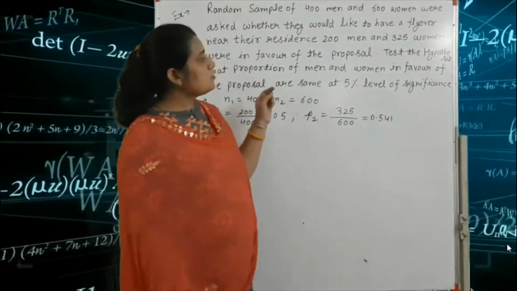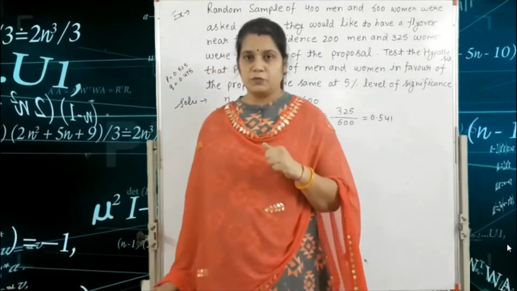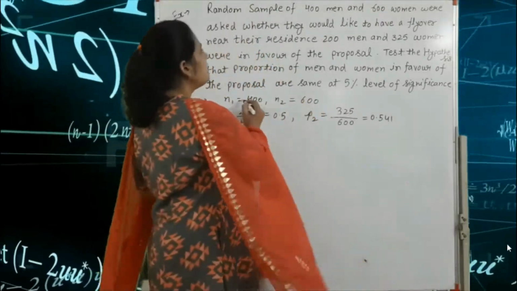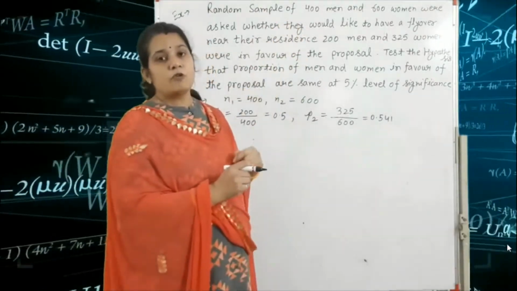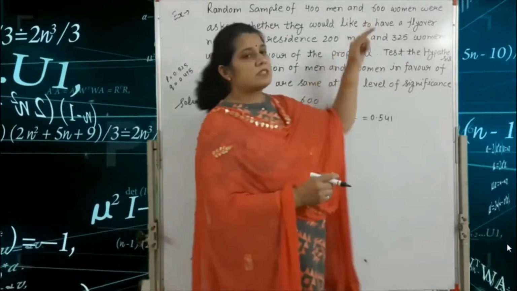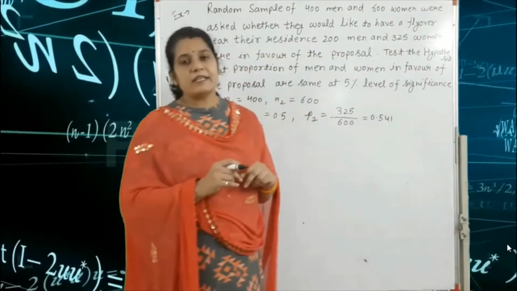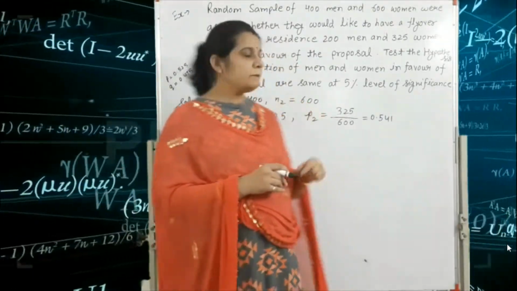First of all, you find N1 and N2. Here N1 is equal to 400 because 400 men are given, and N2 is equal to 600 because 600 women are given.